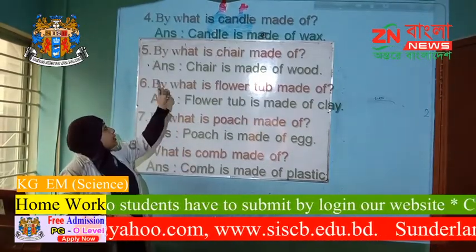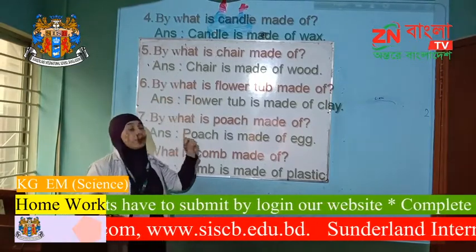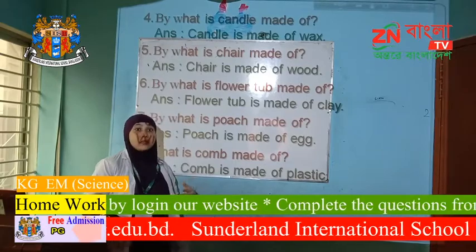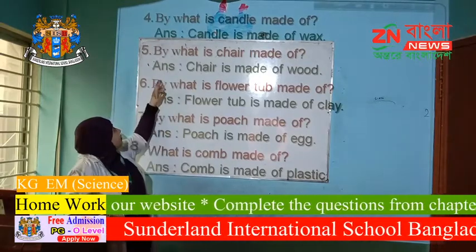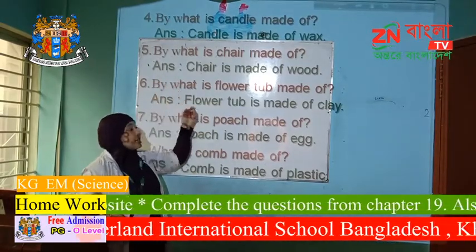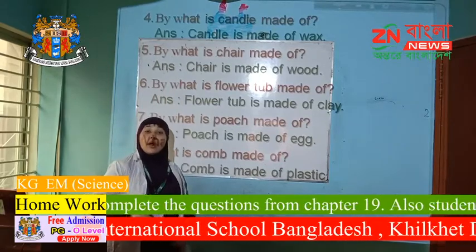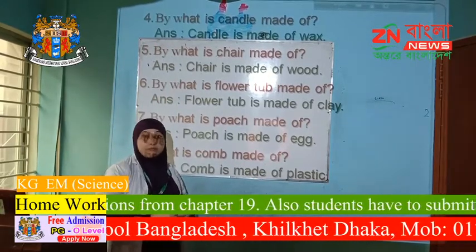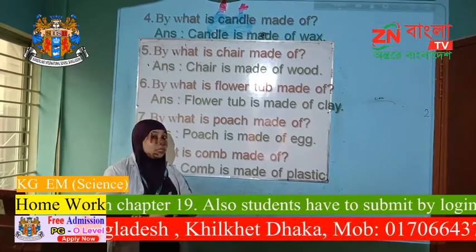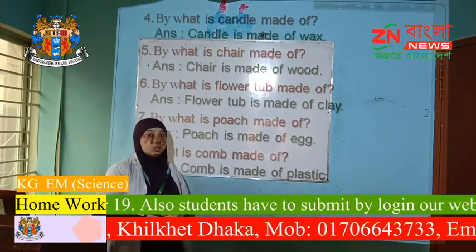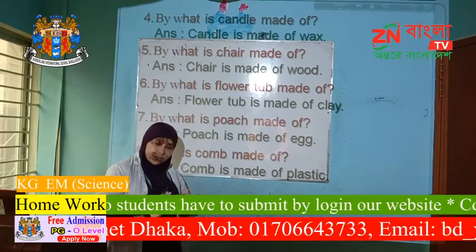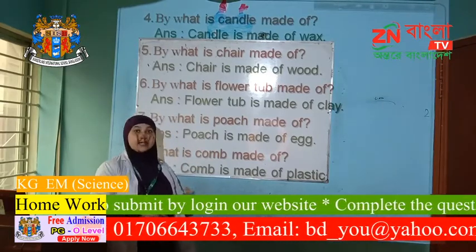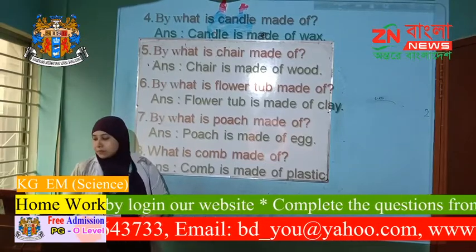Then, what is a candle made of? Candle is made of wax. And the fifth question is, what is a chair made of? We all know that a chair is made of wood. And from where do we find the wood? From trees. We all know we find wood from trees, and from wood we make chairs and tables, etc.